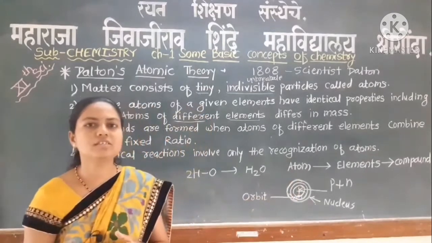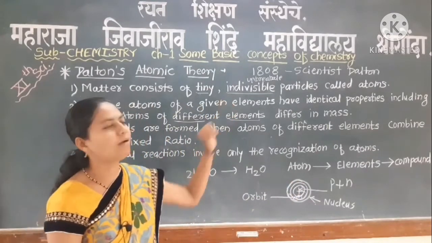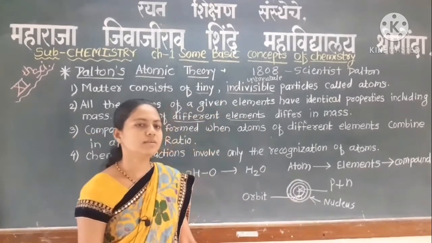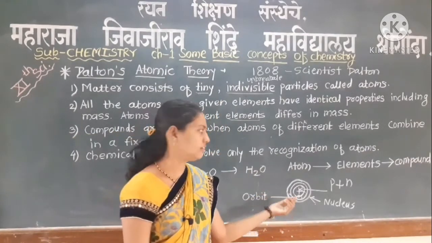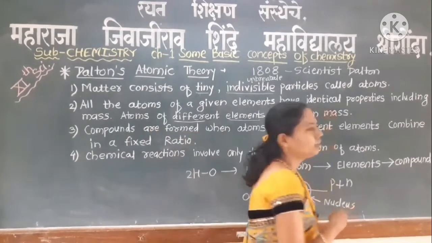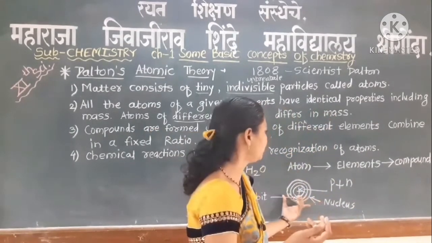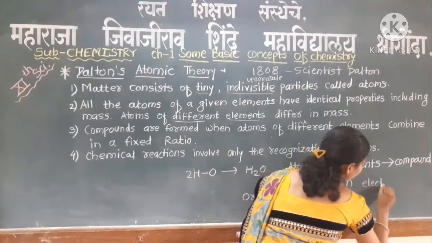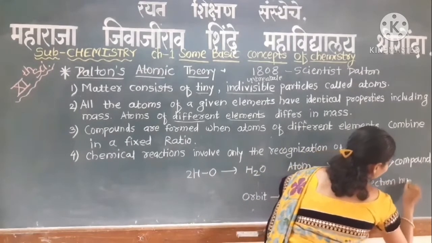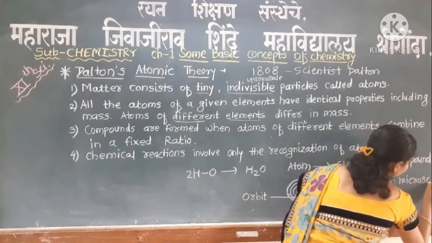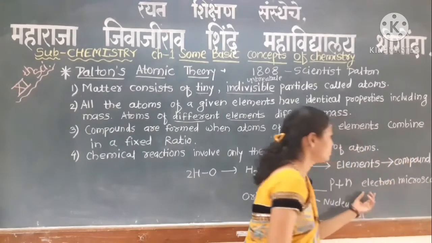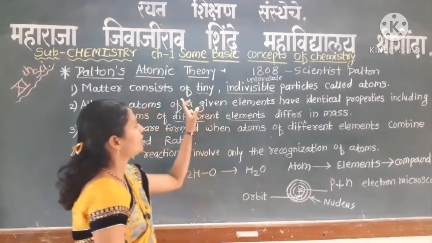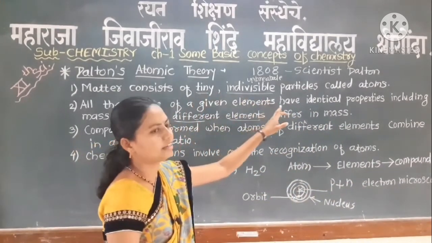These atoms are very small, tiny and indivisible particles, which cannot be broken down into simpler particles. Atoms can be observed by using the electron microscope. So atoms are tiny and indivisible particles.